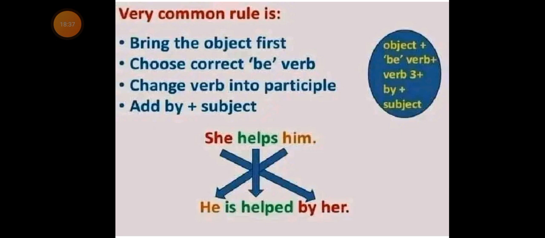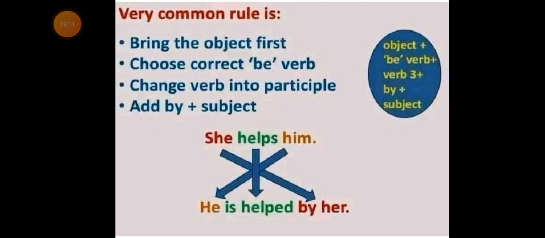She helps him. This is in the active voice. Now look at the passive voice: he is helped by her.